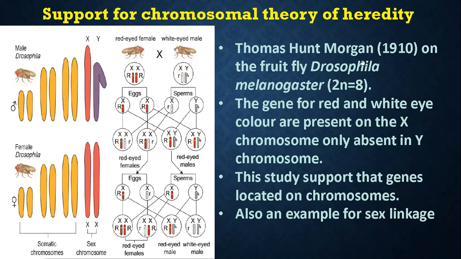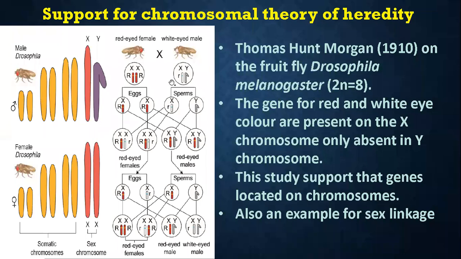Here Thomas Hunt Morgan did an experiment in Drosophila, and the genes for the red and white eye color are present on the X chromosome only, but absent on the Y chromosome. The red eye color of Drosophila is located on which chromosome? The X chromosome, but it is not present on the Y. The study supports that genes are located on chromosomes. From this, we already know all the genes are located on the chromosomes. Also, it is an example of sex linkage. Sex linkage means XY combinations.